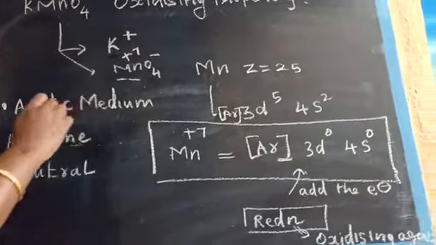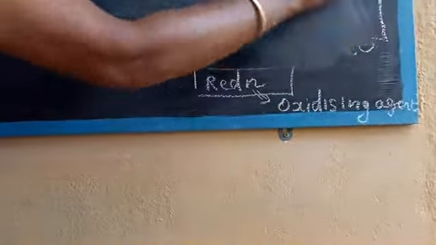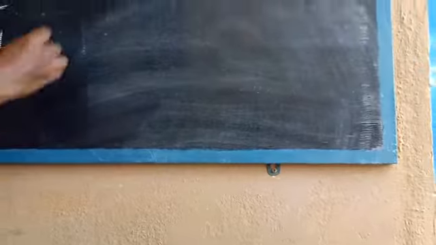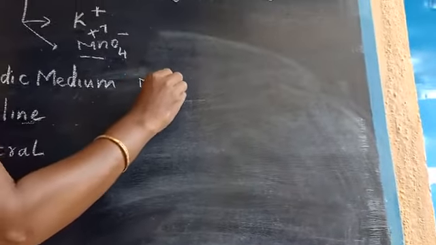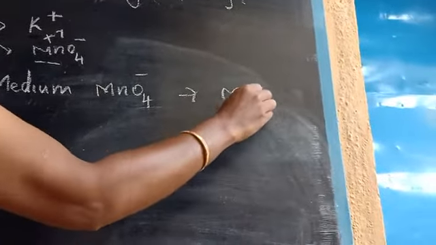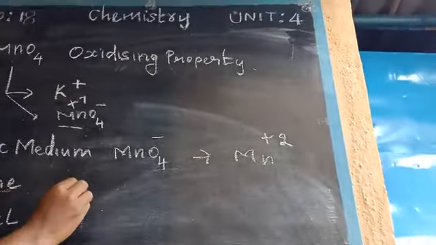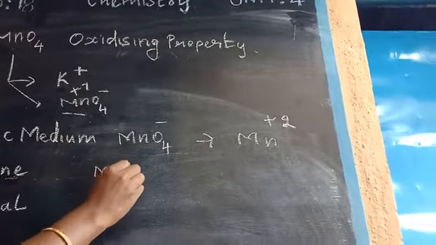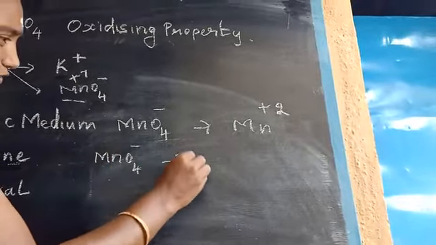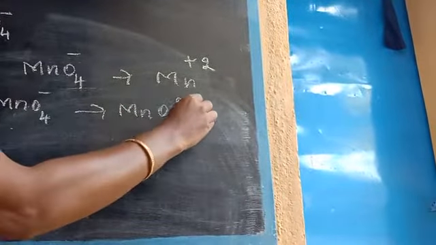Okay, children. In acidic medium, the previous video we saw, MnO4 minus gives Mn2+. In alkaline medium, MnO4 minus gives MnO4 2 minus.